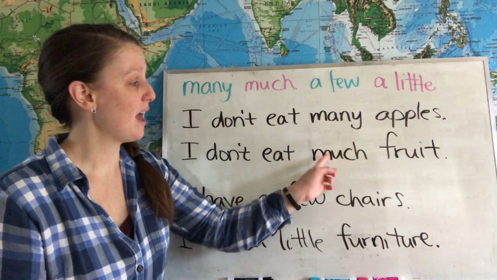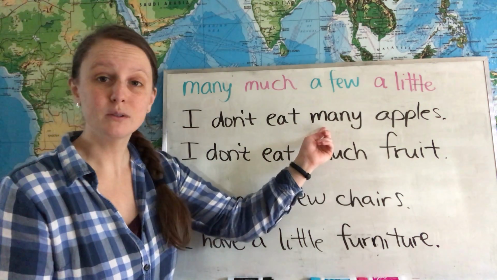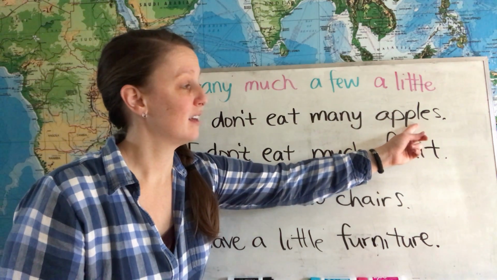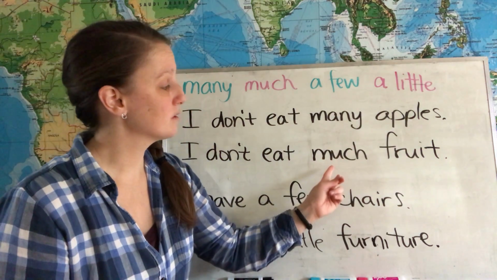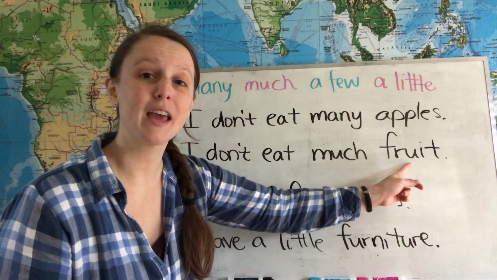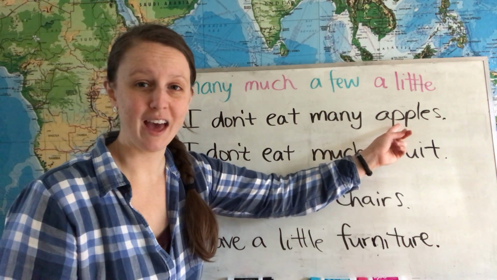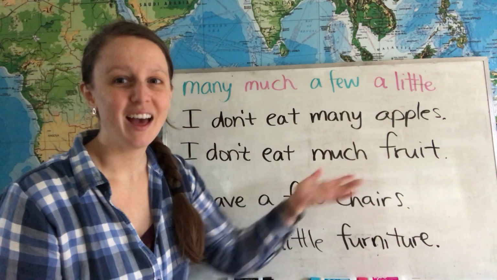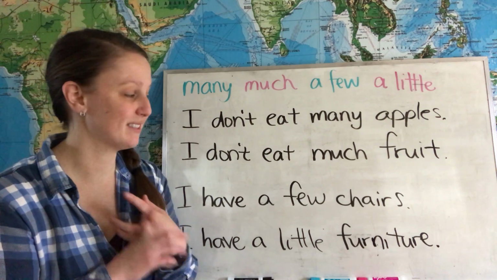We use many and much in these negative sentences. We used many in this sentence because apples is a plural count noun. We used much in this sentence because fruit is a non-count noun. We use many with plural count nouns and much with non-count nouns. Again, we usually use them in negative sentences and questions.